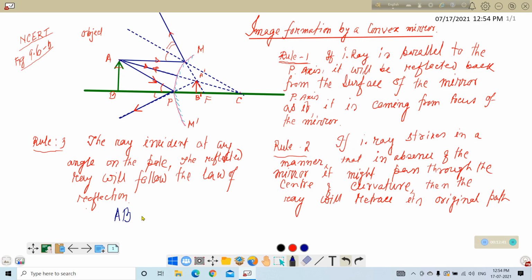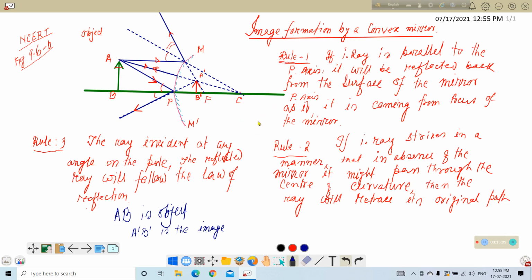AB is the object, and A prime B prime is the image. Now there are several ideas here. We have to discuss that also.